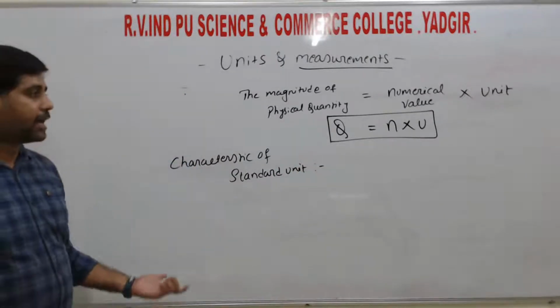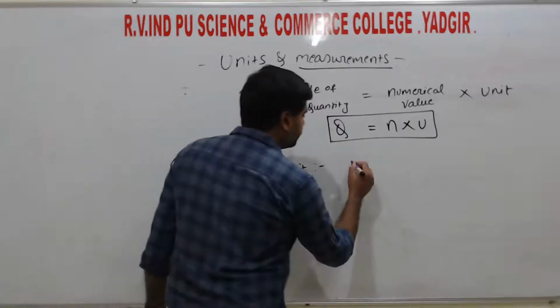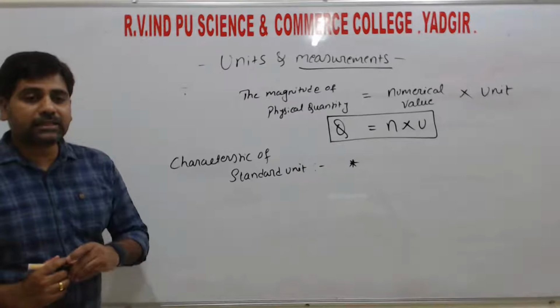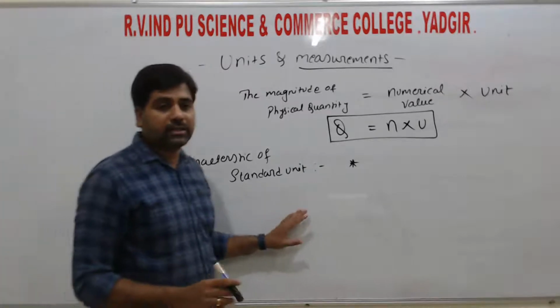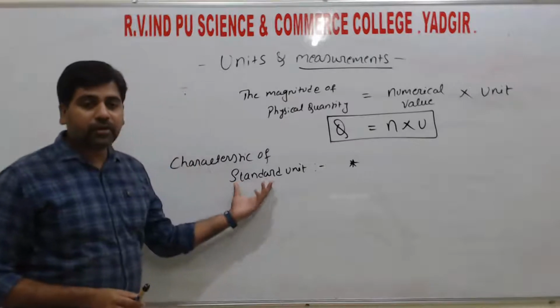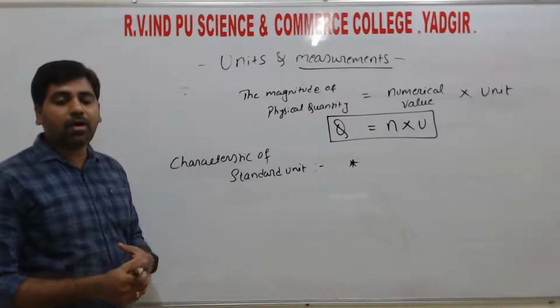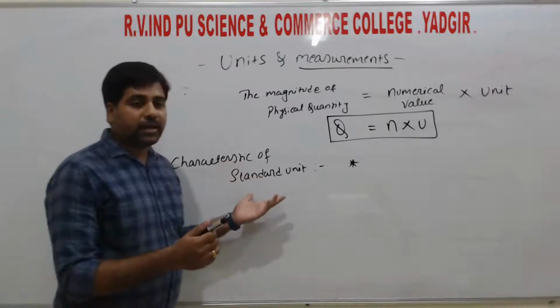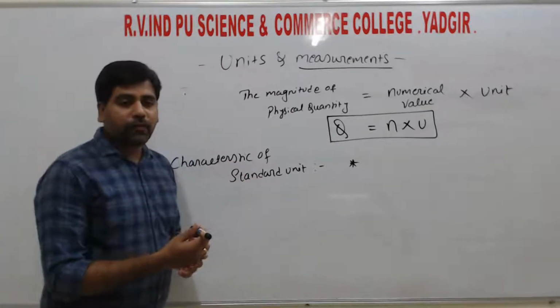So what are the characteristics? So in that first one, it is internationally acceptable. So if I am considering this pen as reference here for the standard unit, so this pen has to be acceptable all over the world, that is in each and every country, considering pen as the measuring unit for the length.